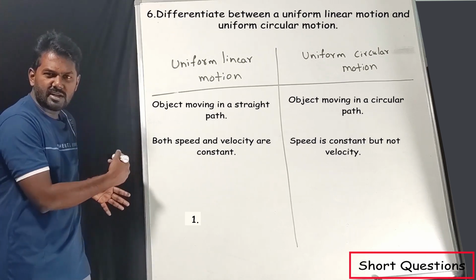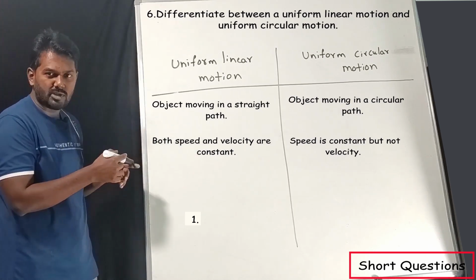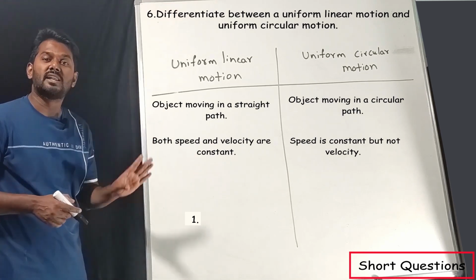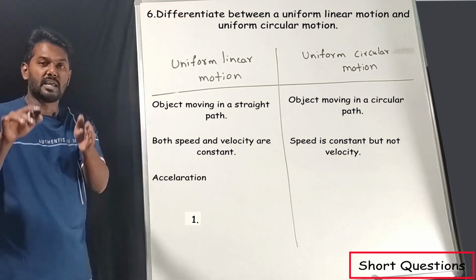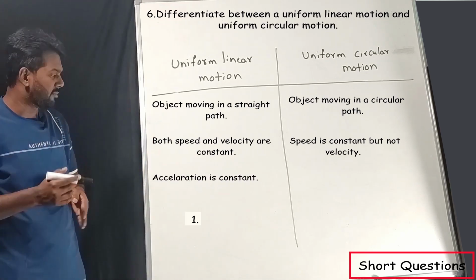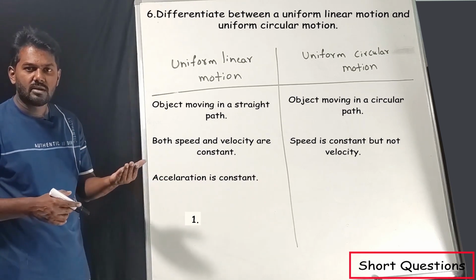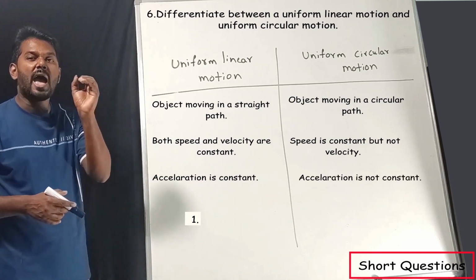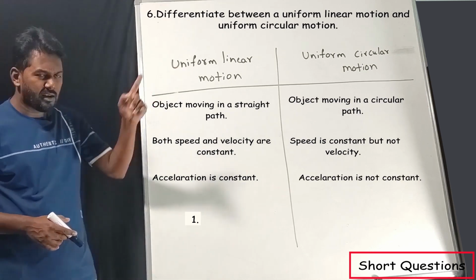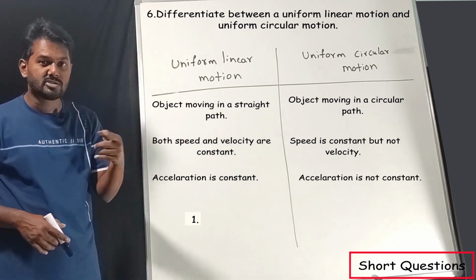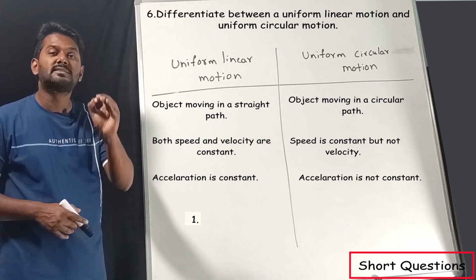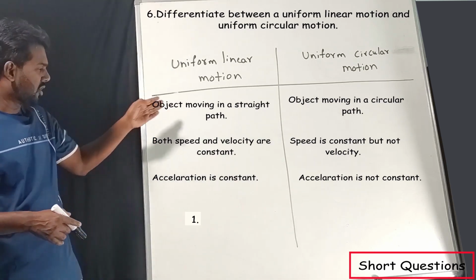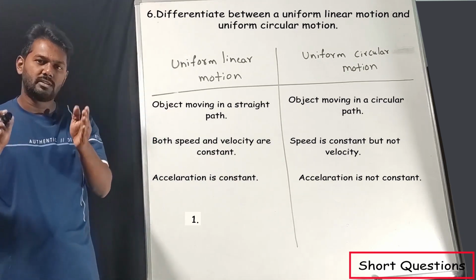Here, as the velocity remains the same in linear motion, acceleration will also remain the same. So we can state this one as non-accelerated motion. There acceleration changes, so we can state that as accelerated motion. So 3 points are enough for this question.